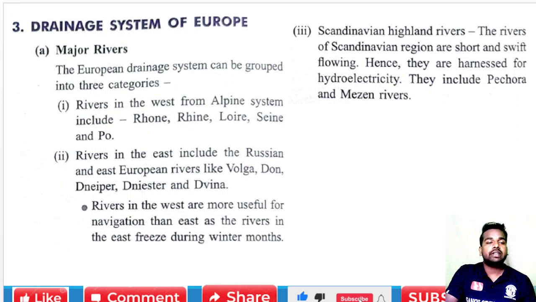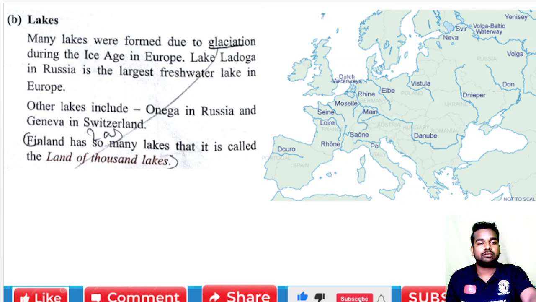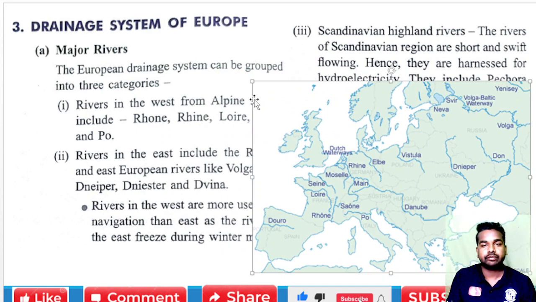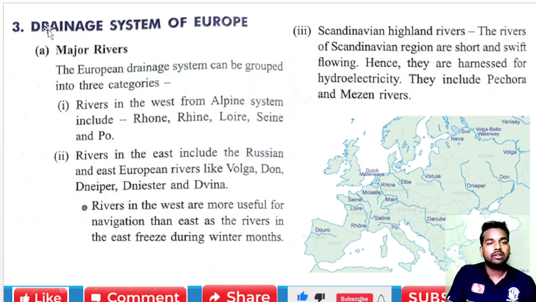After that we are going to study the drainage system. The major rivers: first of all, bring the map of Europe. So we are talking about the drainage system, the European drainage. The European drainage system can be grouped into three categories. First is the rivers in the west, second is the rivers in the east, and after that the Scandinavian Highland rivers.